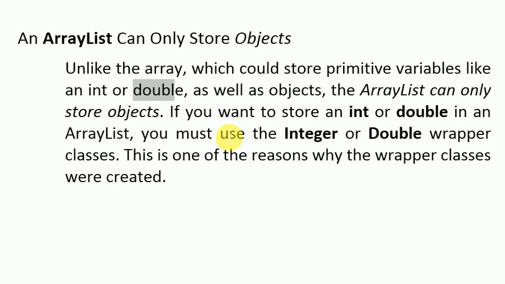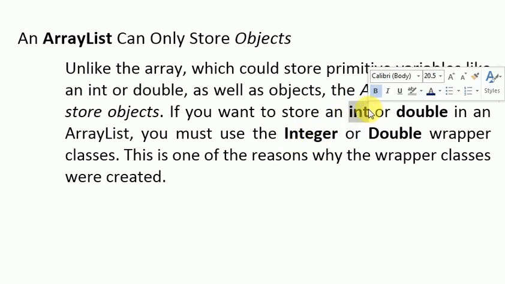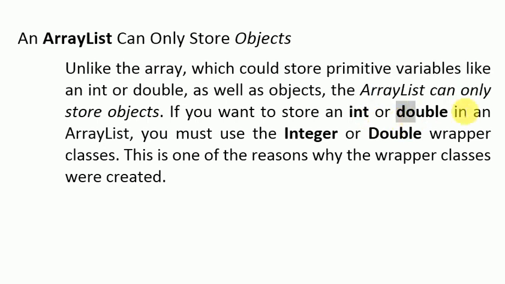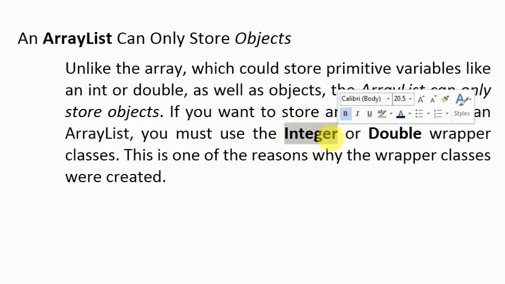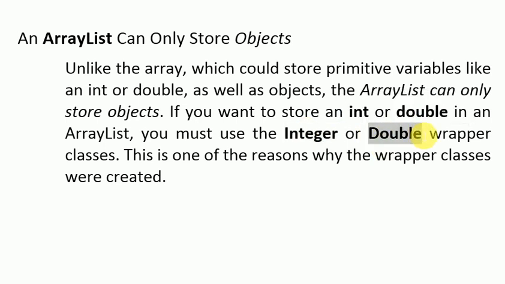So for example, if we have to deal with integer values like int or double values, floating point values, then we cannot write int in the statement when we are going to create an array list, or we are not going to write double with small d in the statement. We have to use the complete word Integer with capital I and complete word Double with capital D. Basically, these are wrapper classes, and this is the reason the wrapper classes were created.